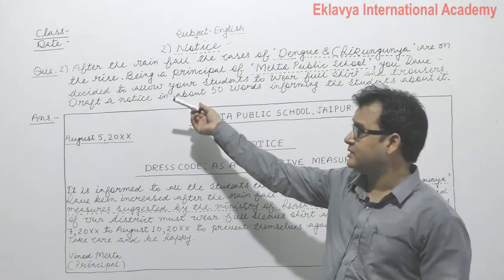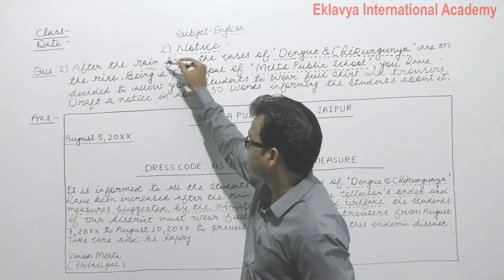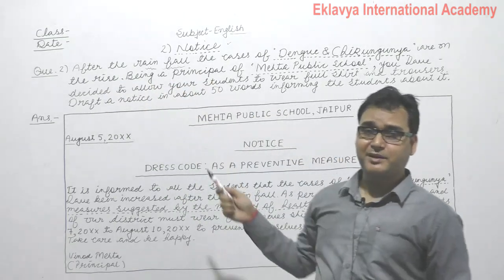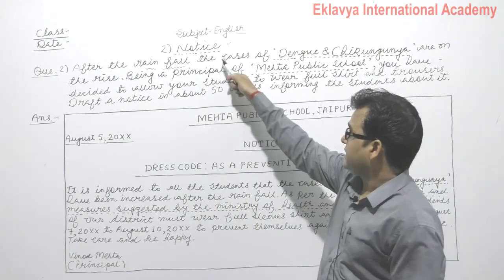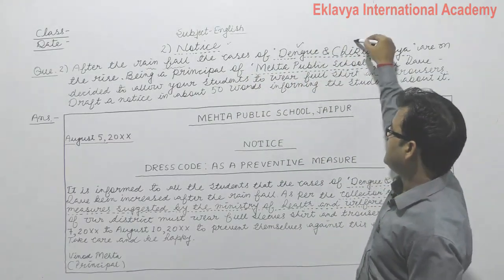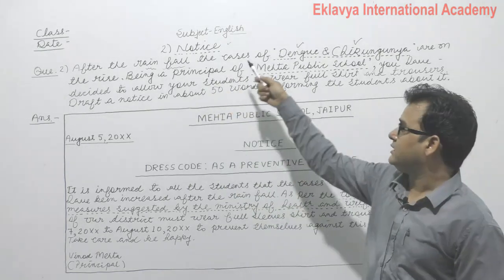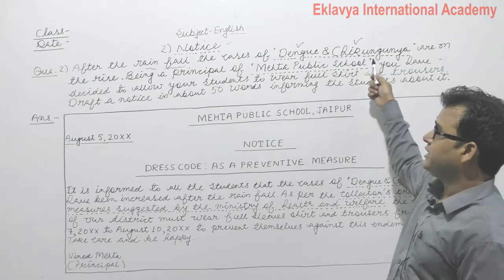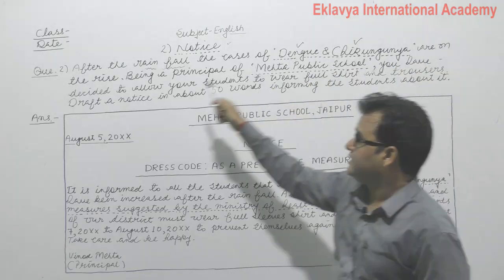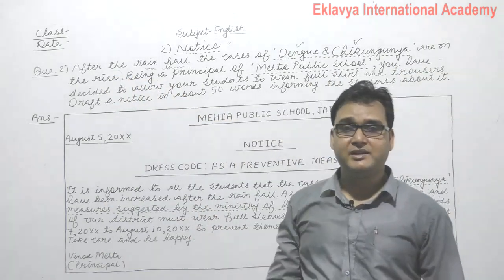Question number 2 is: after the rainfall, बारिश होने के बाद, the cases of dengue and chikungunya, डेंगू और चिकनगुनिया के जो cases हैं, are on the rise, बढ़ रहे हैं, बहुत increase हो रहे हैं.